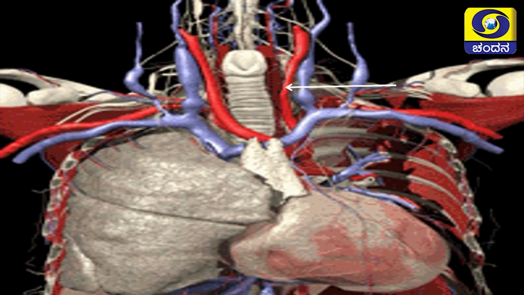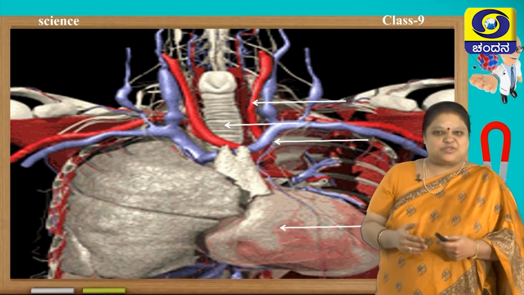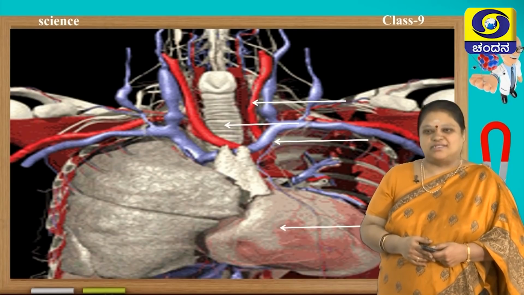For example, here you can see the blood vessels, so it belongs to the transport system or circulatory system. Then you find the lungs, bronchi, etc. They belong to the respiratory system. Then come the ribs, skeletal system. Next you can see the digestive system, liver, etc. So, all these form various organs and organ systems, whereas in plants it ends at tissue level, there is no organ or organ system.